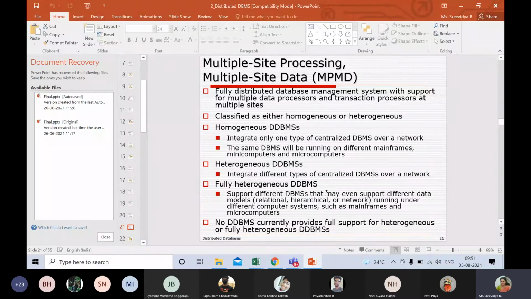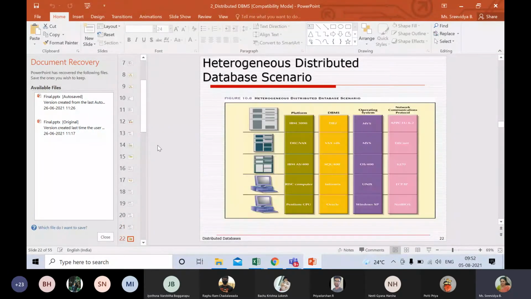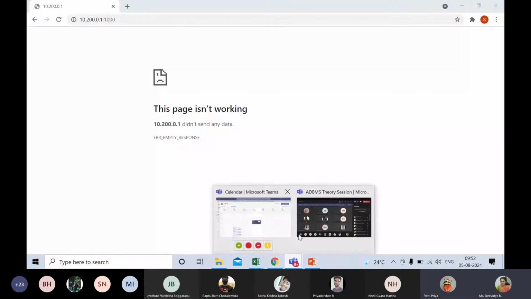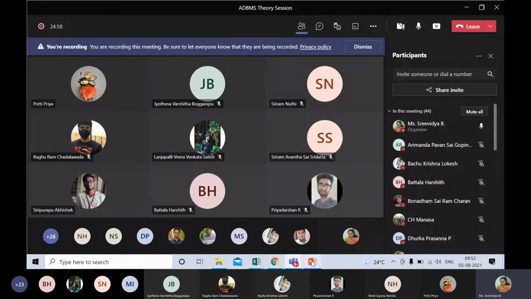Okay, so fully heterogeneous databases are not very well catered yet. Are you all following, students, what I'm talking about? Are you all there? Yes, ma'am. Yes, ma'am. Okay.